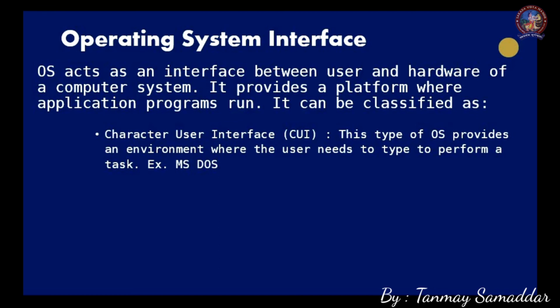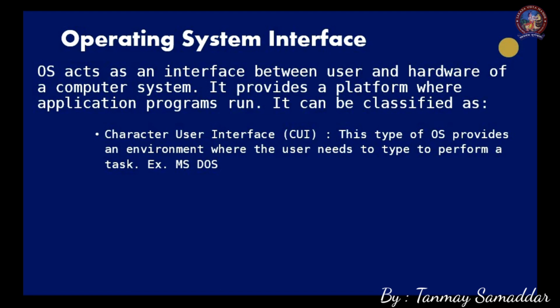There is no option for using the mouse. MS-DOS is an example of a character user interface. The QB64 programming you have done was based on a CUI operating system. So now you understand the meaning of CUI.